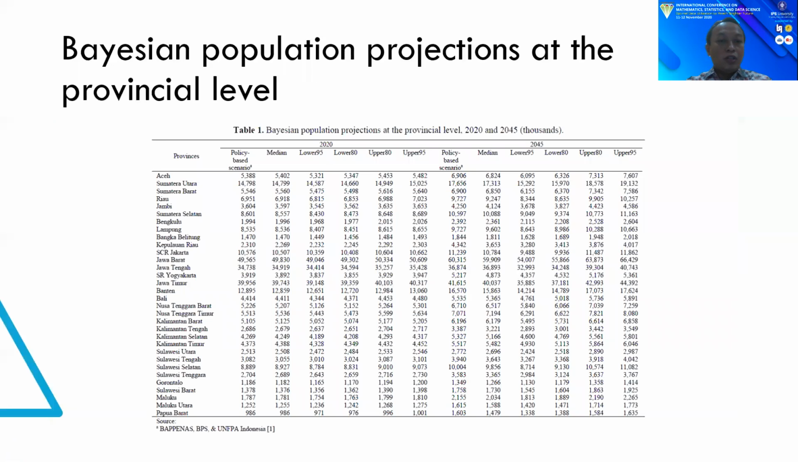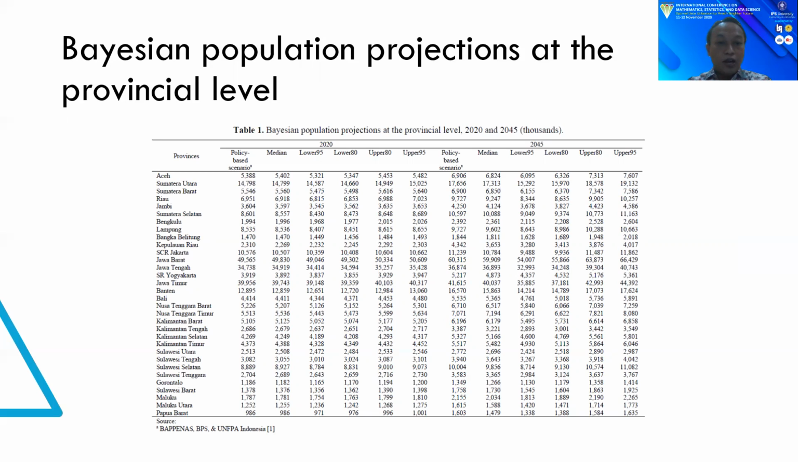Table 1 shows the total population from the official projection and the Bayesian population projection for the provincial level in Indonesia using the cohort component method. At the beginning of the projection period, most provinces show the total population from the official projection to be higher than the median value of the Bayesian population projection.